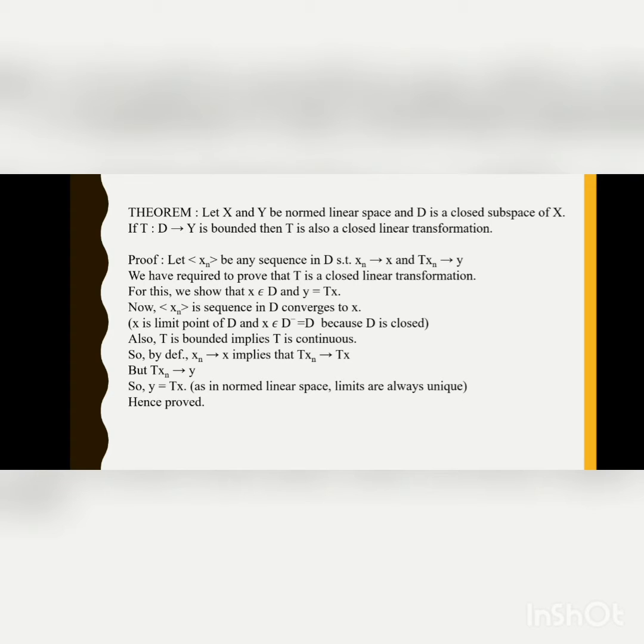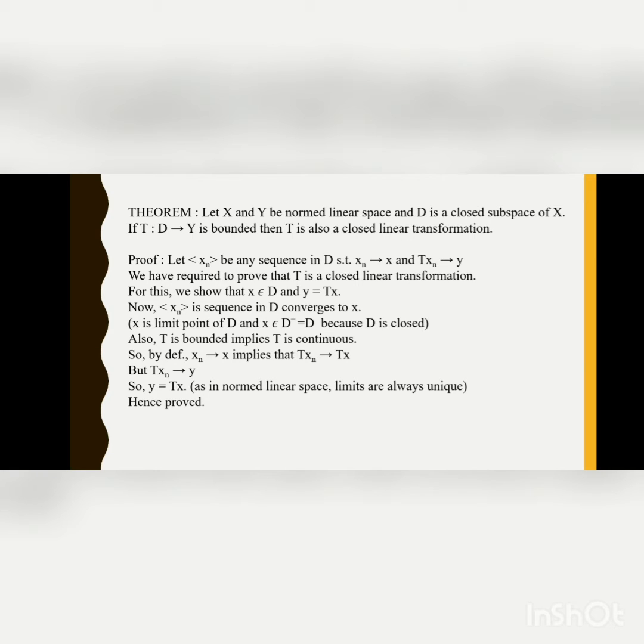So now, what is a closed linear transformation? A closed linear transformation: let N and N dash be normed linear spaces and D is a subspace of N, then a linear transformation T from D to N dash is said to be closed if and only if xn belongs to D and xn converges to x and Txn converges to y, implies x belongs to D and Tx is equal to y. Now we have to prove this theorem.